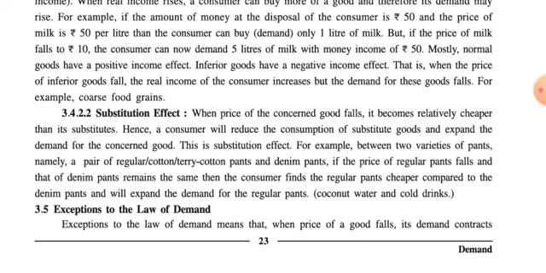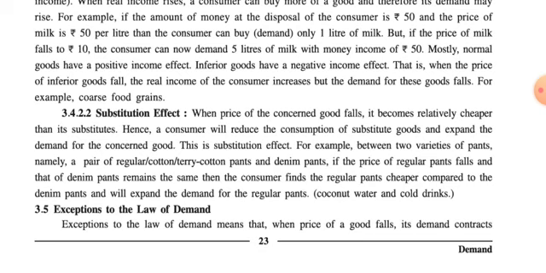Say for example, in the initial time, the price of denim pants is almost 1000 rupees per piece, and at that time the price of the regular pants is 750. Due to some other factors, now the price of the regular pants becomes 500 and the price of denim is the same at rupees 1000.